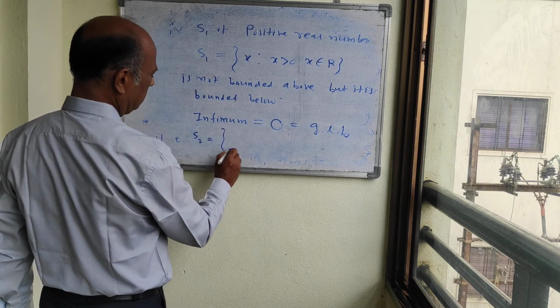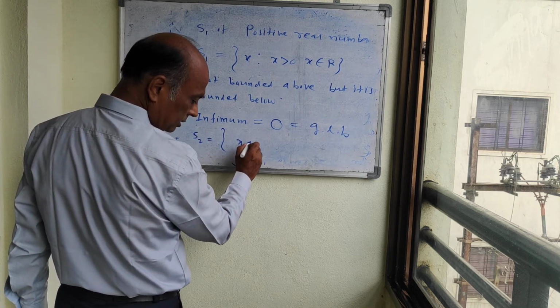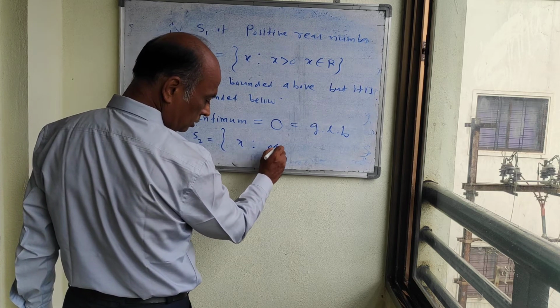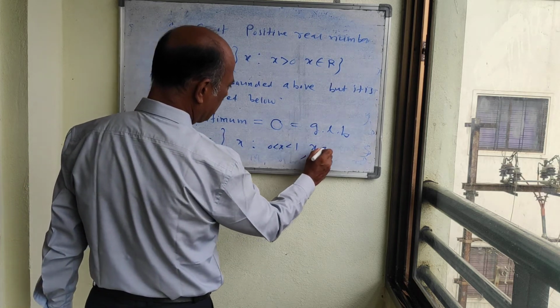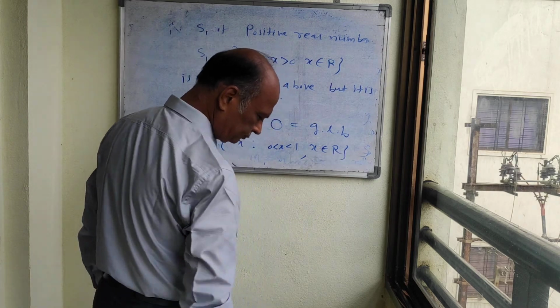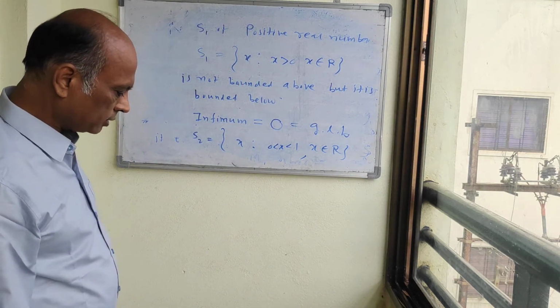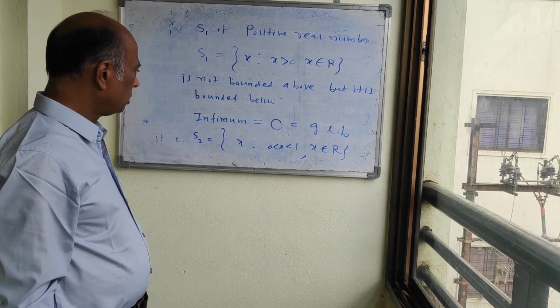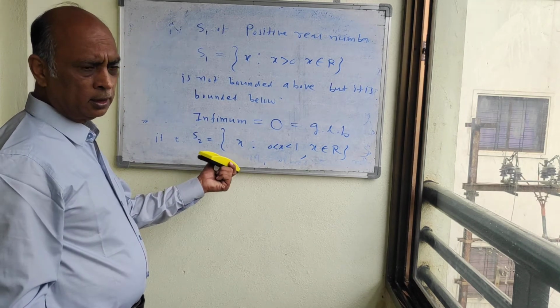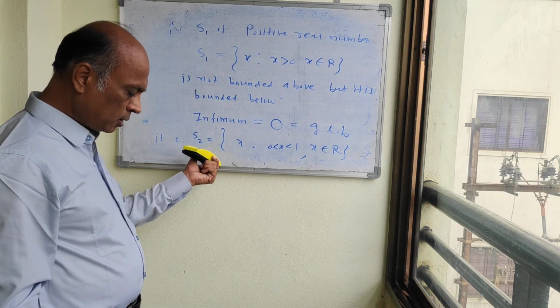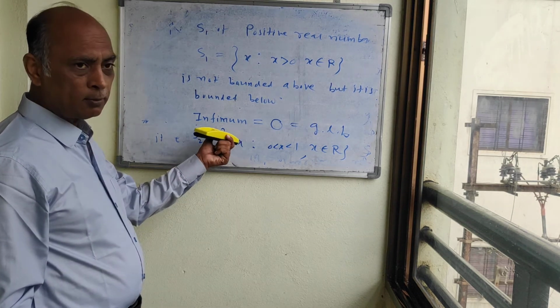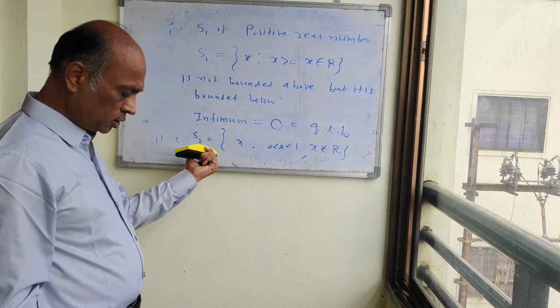Now second example, see here. S2, that is x such that 0 is less than x less than 1 and x belongs to R. Now it is bounded above with supremum 1 and bounded below with 0.